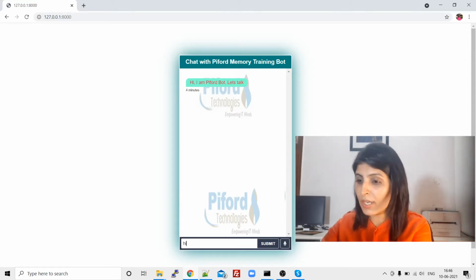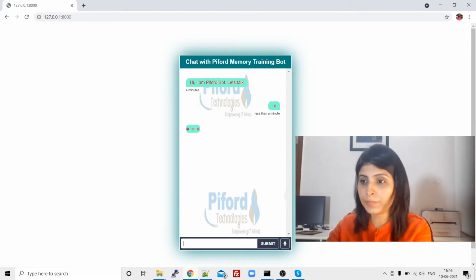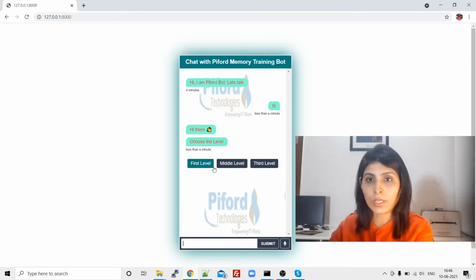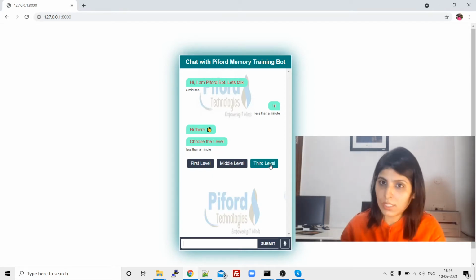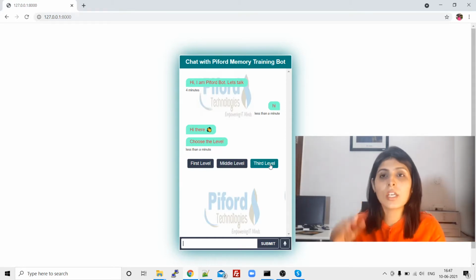So we are starting by greeting a user, and after that the bot is showing 3 different levels. See, in Alzheimer's there are different stages, right? So I'm just going to talk about 3 stages in this, and otherwise there are 7 different stages in Alzheimer's. The very first stage which I'm discussing today is very mild changes, right? This is the very first stage in which the person will face very mild changes, okay?